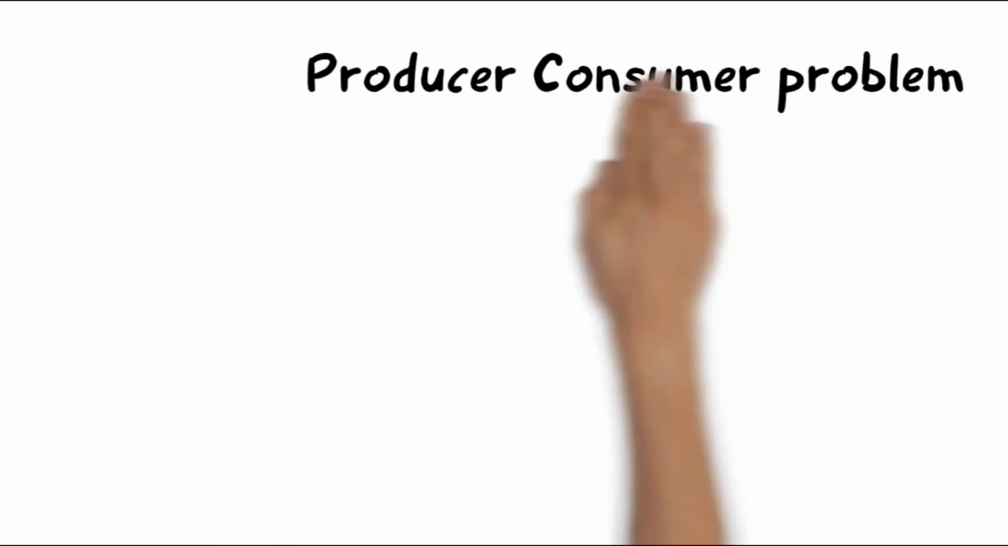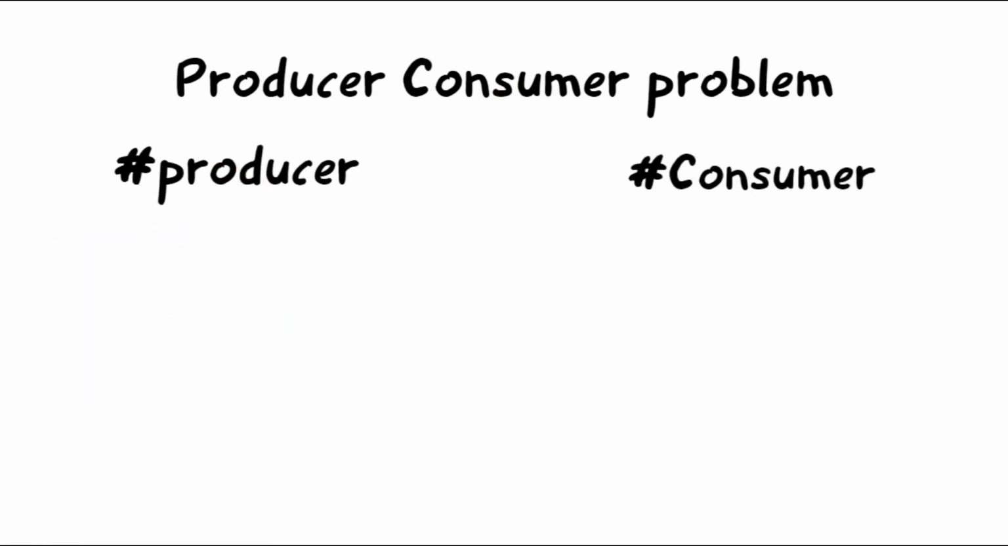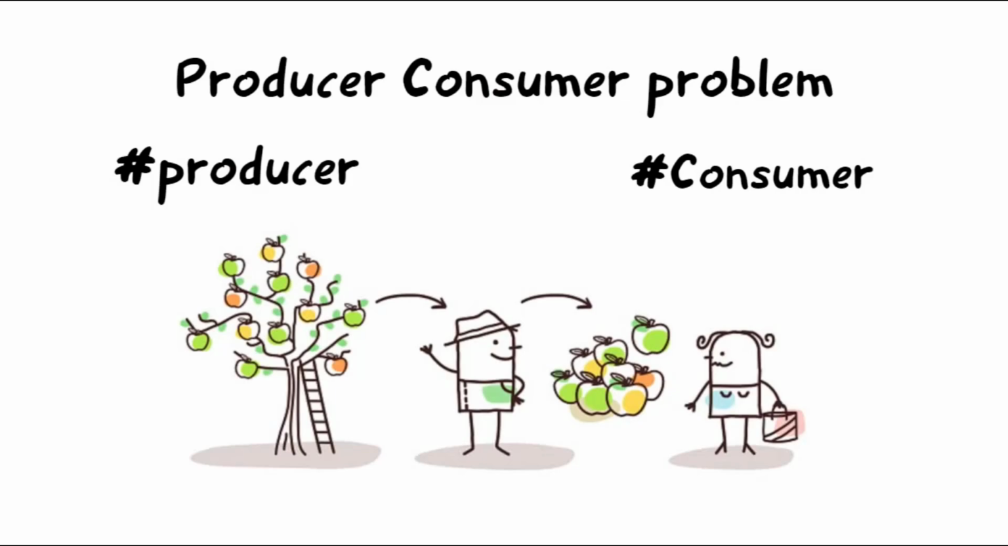One of the classic problems of synchronization is the producer-consumer problem. It has two main actors, the producer and the consumer. In the following scenario, we will understand the general idea of the producer-consumer problem.